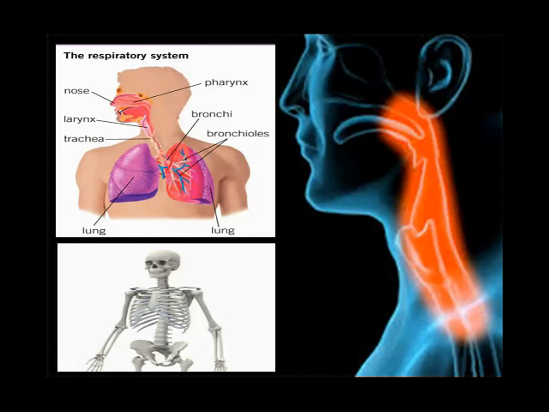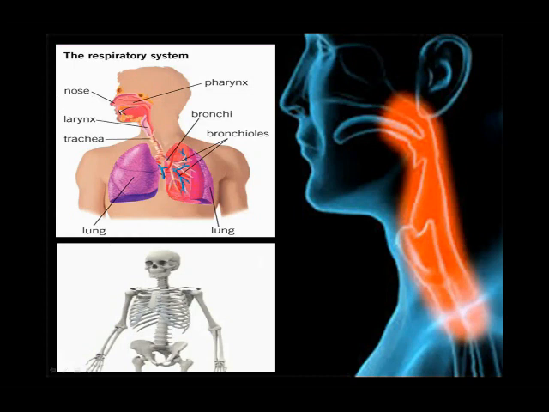Okay, now the lungs are involved in taking the oxygen from the air. We inhale the air into the lungs, and the lungs are responsible for obtaining the oxygen from the air and removing the carbon dioxide from the blood, or from the body. Okay, obtaining oxygen and using it in the cell to produce energy is called respiration.